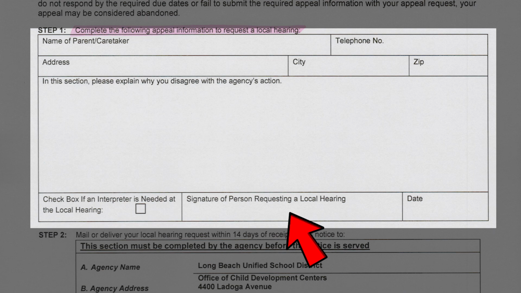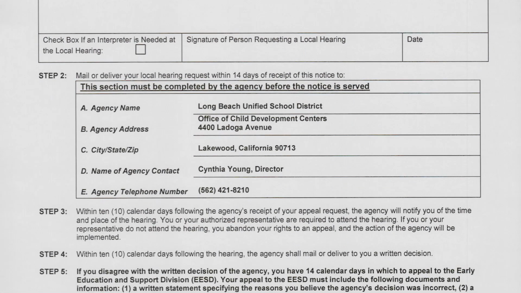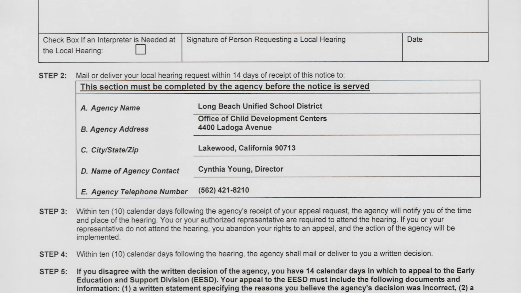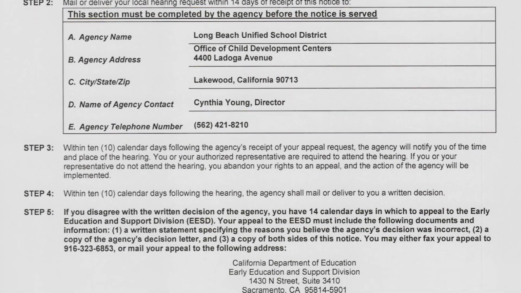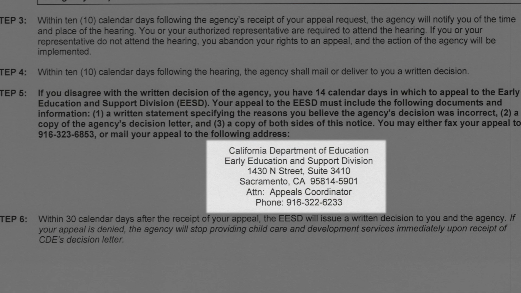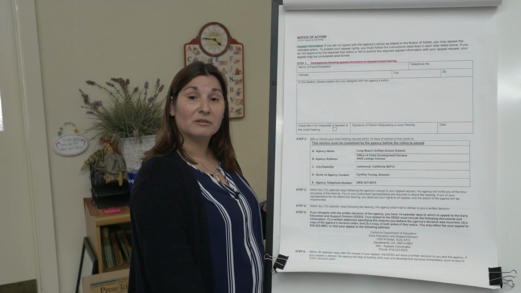Make sure that you sign and date this form, and make sure you have a contact phone number or address that we can reach you back at. Otherwise, your appeal will be abandoned. This information will be used to contact our office for the appeal. It is noted here as well as in your parent handbook on the appeals information. If you do not agree with the decision when your appeal is heard, you can contact the state of California at this address and this information, and they will be the final word on the decision. Go ahead and take a minute to review the information before we proceed.